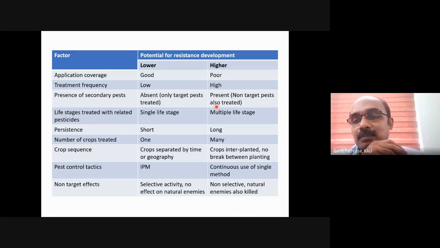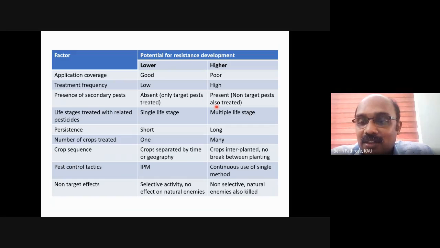Again, the same example, Helicoverpa armigera. Instead of cotton as the first crop, chickpea as the second crop, and tomato as the third crop, we advise the farmer to go for rice as the first crop, chickpea as the second crop, and fallow as the third crop.